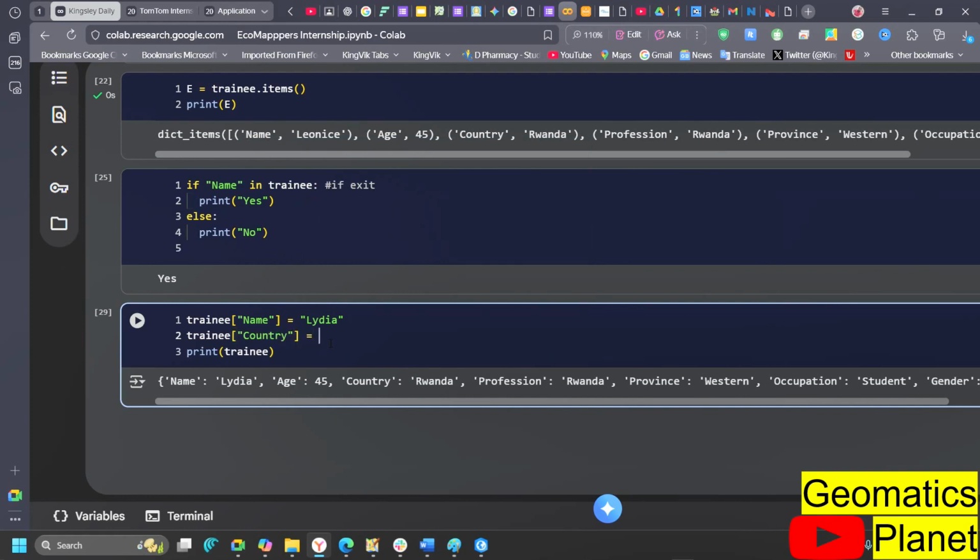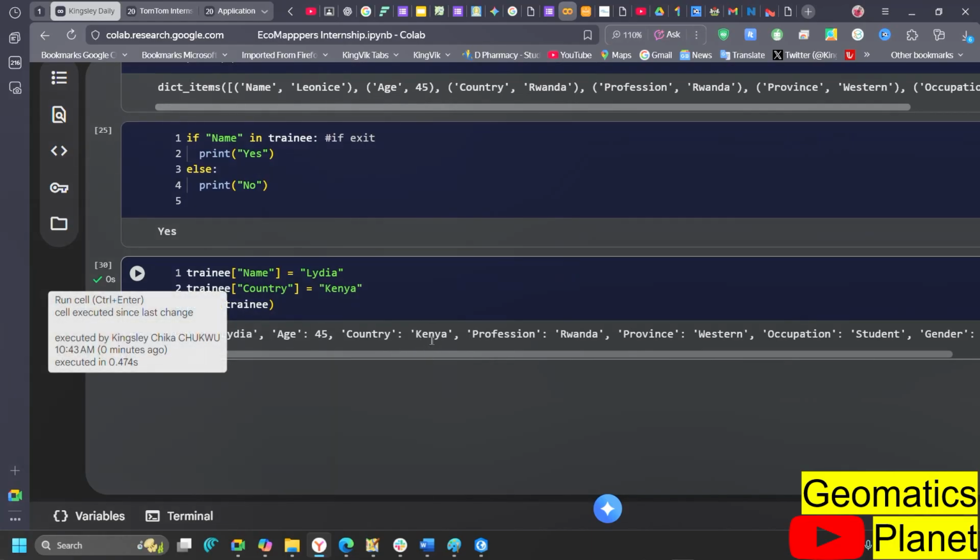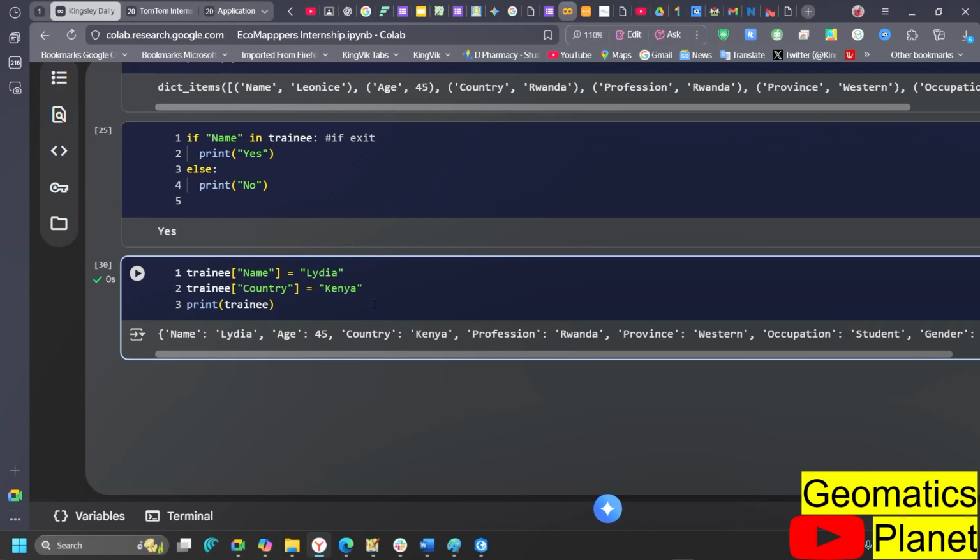Which country do you want me to give you? So let me say you are coming from Kenya. If you replace and print this, you can see that her country here has been replaced with Kenya, not Lesotho again, not Rwanda again. So both Rwanda and this, so call the key, and that is going to be replaced automatically. So that's how to get that done.